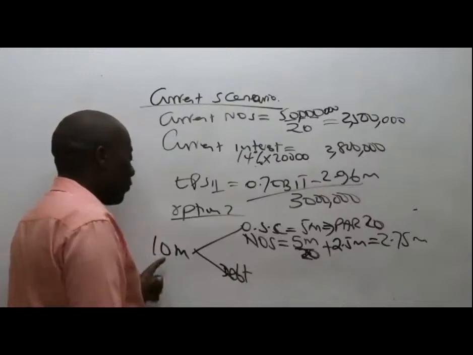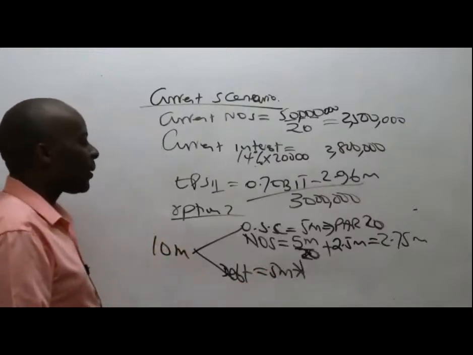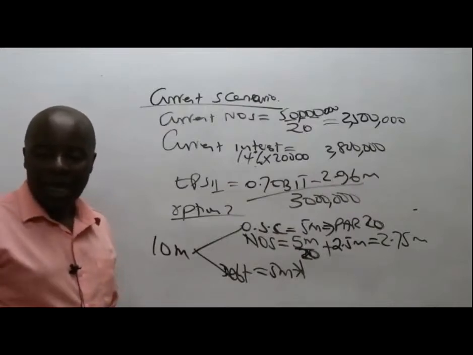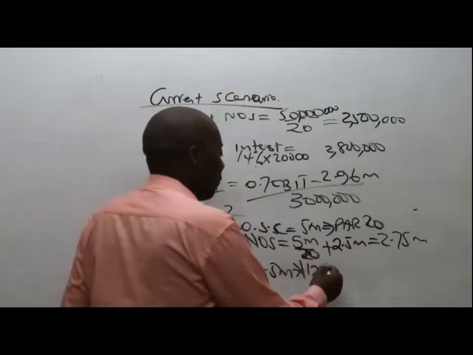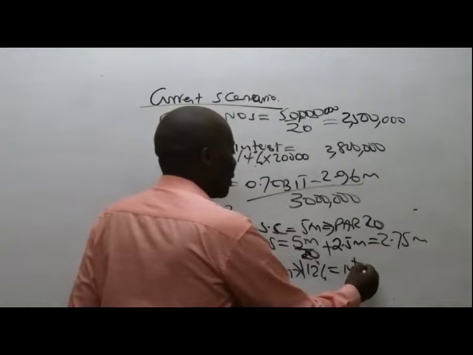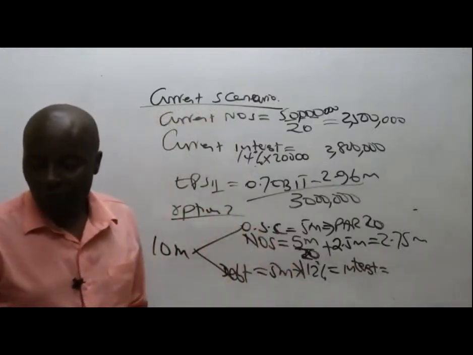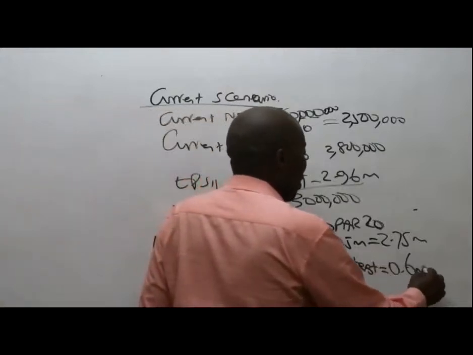Now from there, we are also told that there is a debt component. Debt is a half of this. So it's 5 million. 5 million times what percentage? I want interest. 5 million times 12%. So 5 million times 12%, this will be my interest. Interest, I'm told here by Doreen, is 0.6 million.